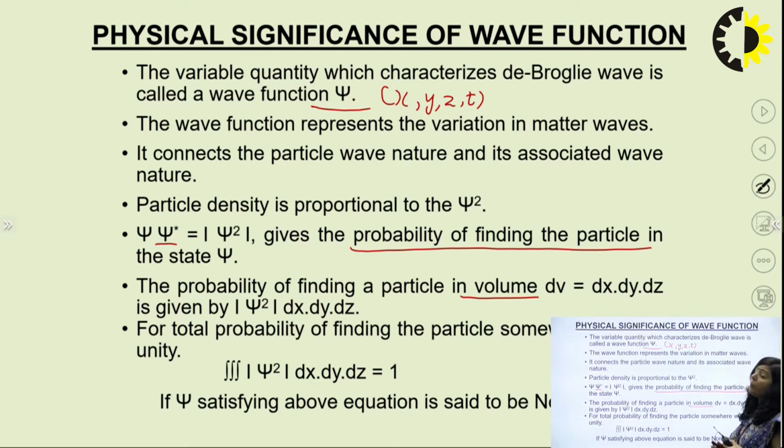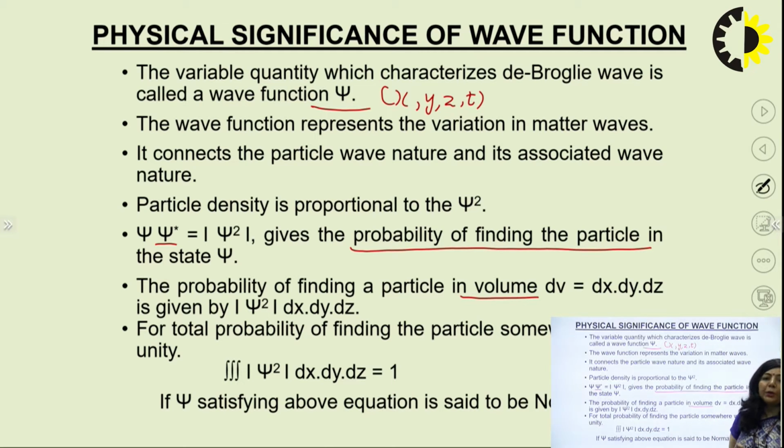So the total probability of finding the particle is always 1, or 100%. That total probability is represented by the integration of psi star into psi, where psi square is the product of the wave function and its complex conjugate. So the integral of psi star psi dx dy dz is equal to 1. The integration represents the total probability of finding the particle within this volume.